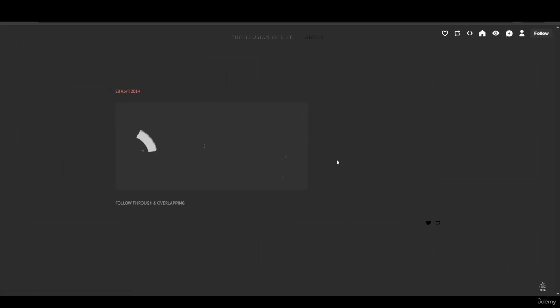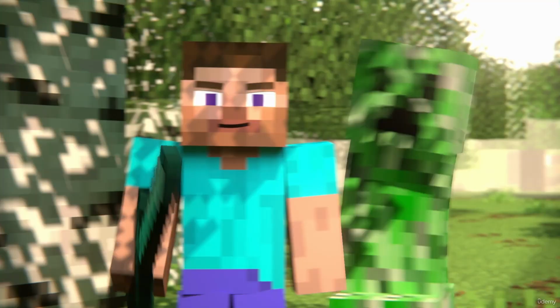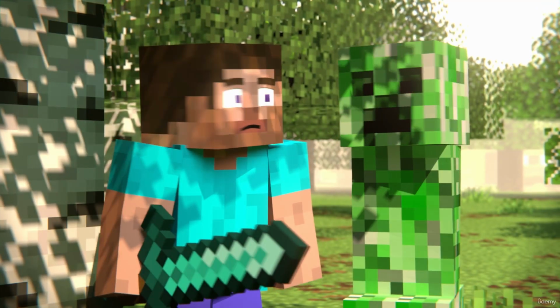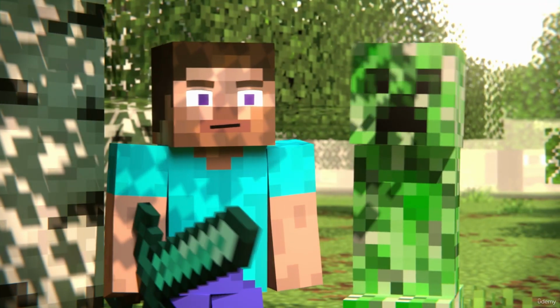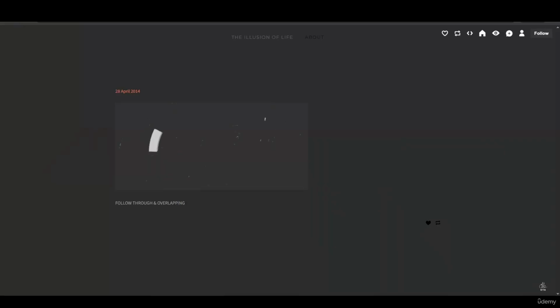Then we have follow through and overlapping action, which is used for hats or tails or any other stuff. So when the character stops moving, some parts of the character might still be moving. For example, if a character jumps down with a cape, the character might stop, but the cape might still be flapping and moving for a few seconds.